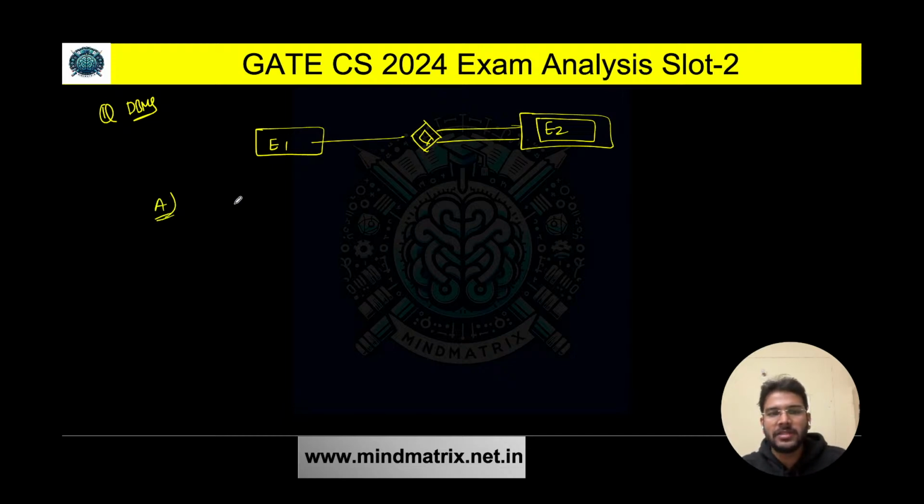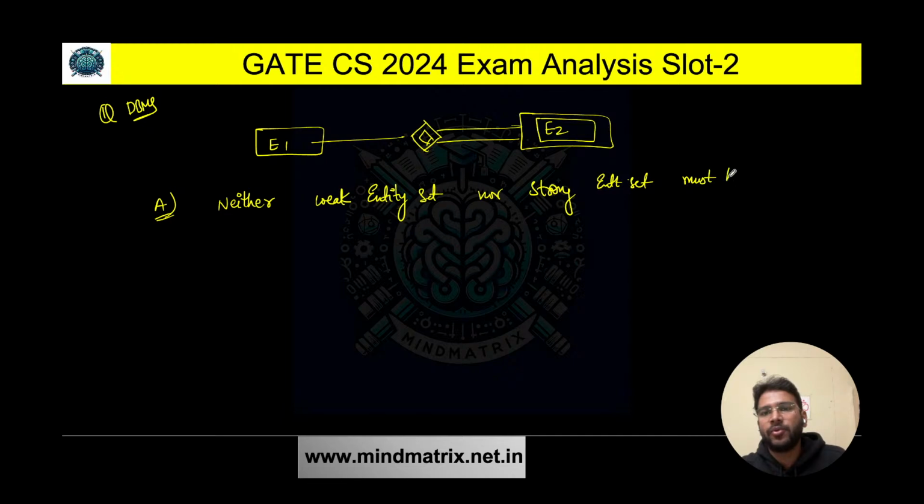Option A says neither weak entity set nor strong entity set must have total participation. Very simple question, very basic question, I would say.